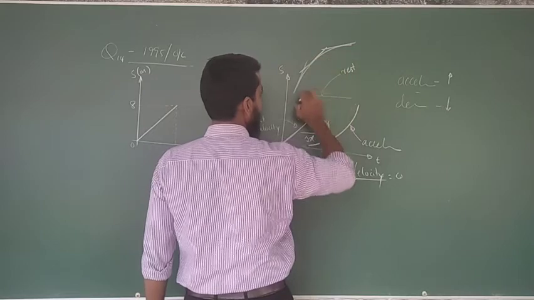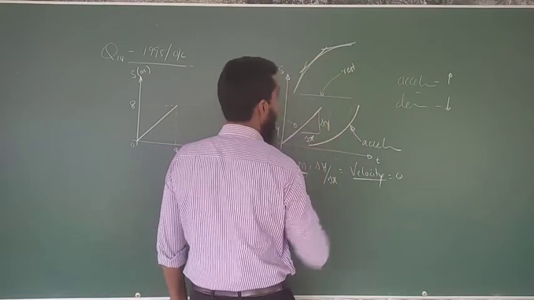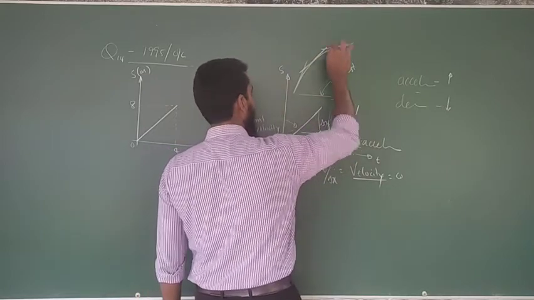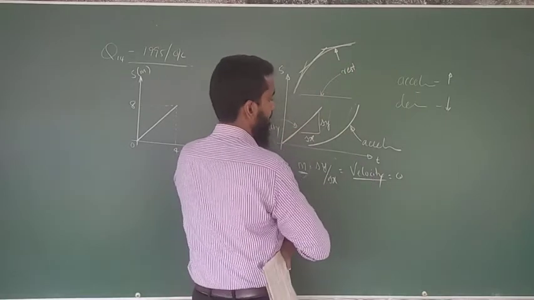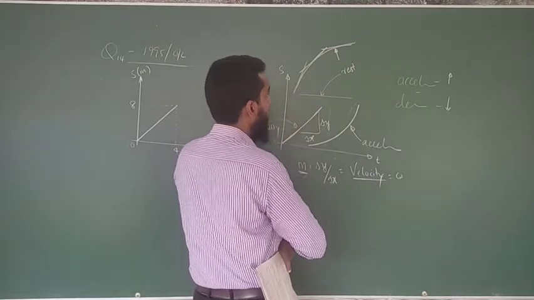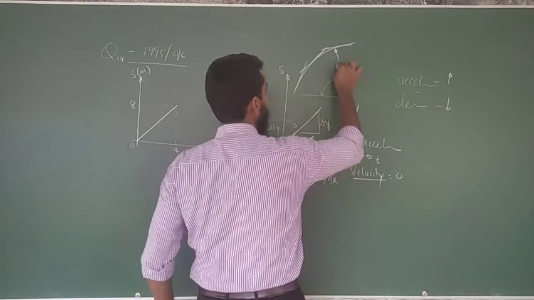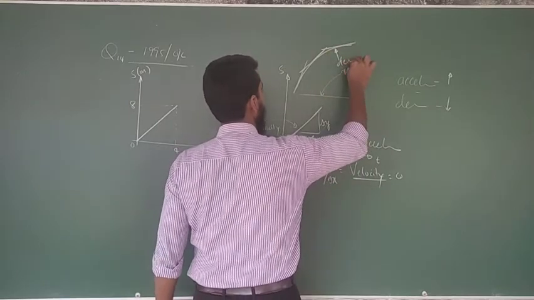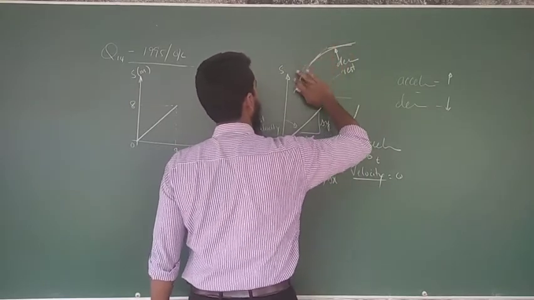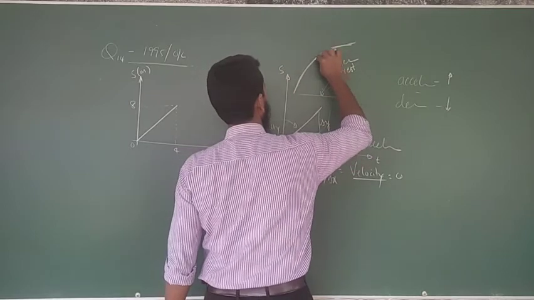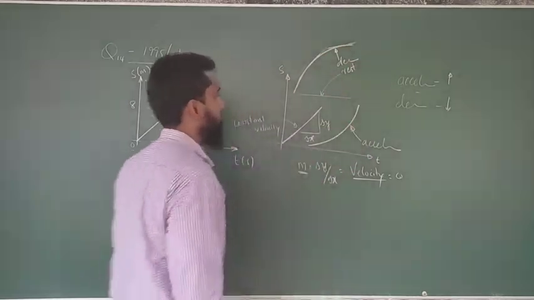The velocity is decreasing along the time axis. So the pattern of the graph for the deceleration is going to be like this, a dome shape.